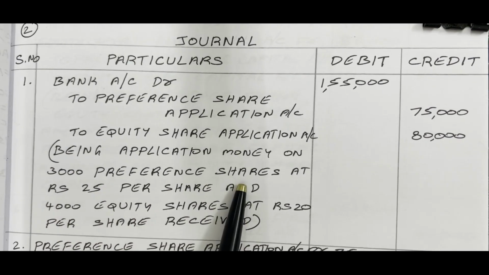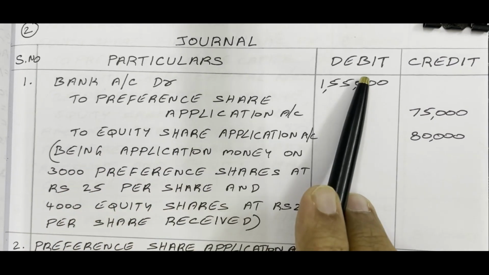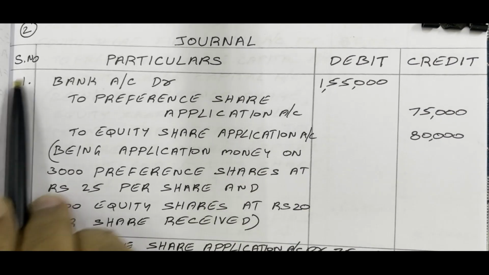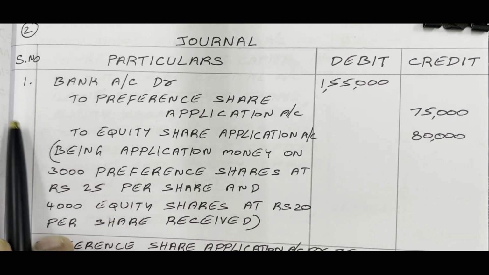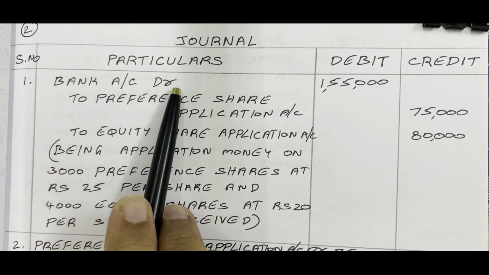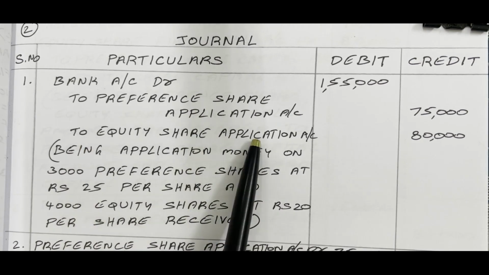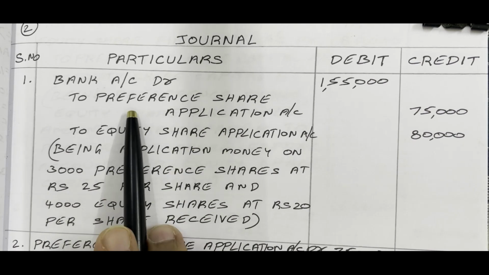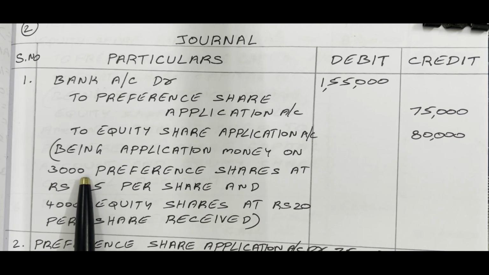See, this is the journal format: journal, serial number, particulars, debit, credit. We can ignore the LF number column. The date column is not necessary because dates are not given in the question. The first entry is bank account debtor to preference share application account, to equity share application account. Narration: what happens? See, preference shares. The public applied for 3,000 shares. On one share, application money is 25 rupees.